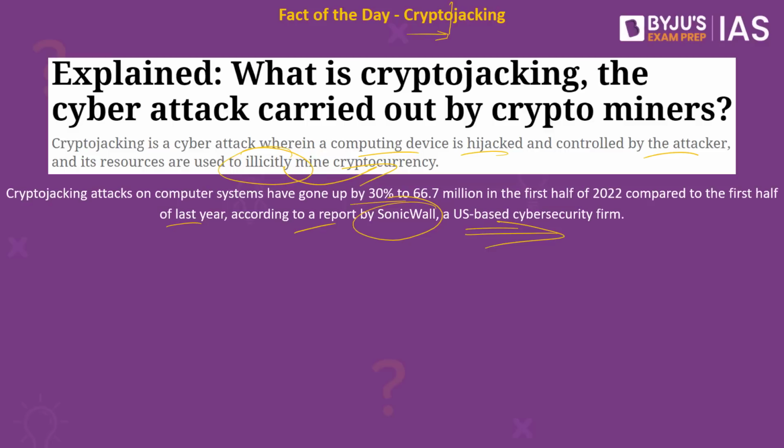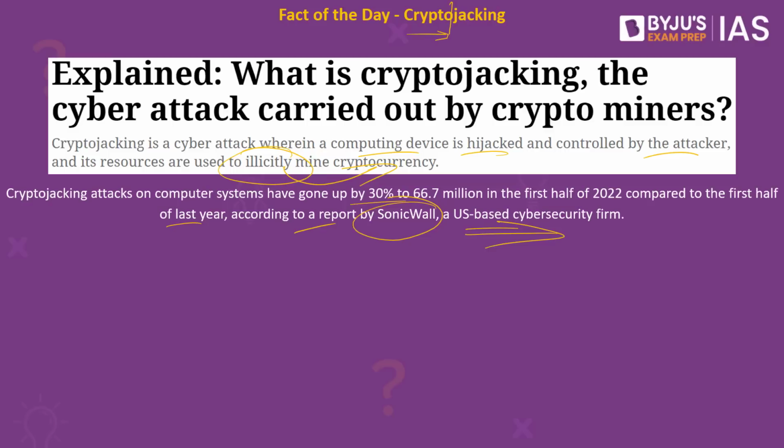So he would have sent a code to your email, and you would have clicked on it, or you might have visited a website, you might have clicked on this illicit website, and unfortunately the minute you click on it, the crypto code gets activated and he uses your system to mine the cryptocurrency. Now you might ask, what is so wrong about it? They're using your system to mine the cryptocurrency. In this particular case, your system may slow down over a period of time. There might be an electricity bill which will also increase, and over a period of time your laptop will not work efficiently, and as a result it is your device which is going to be harmed.